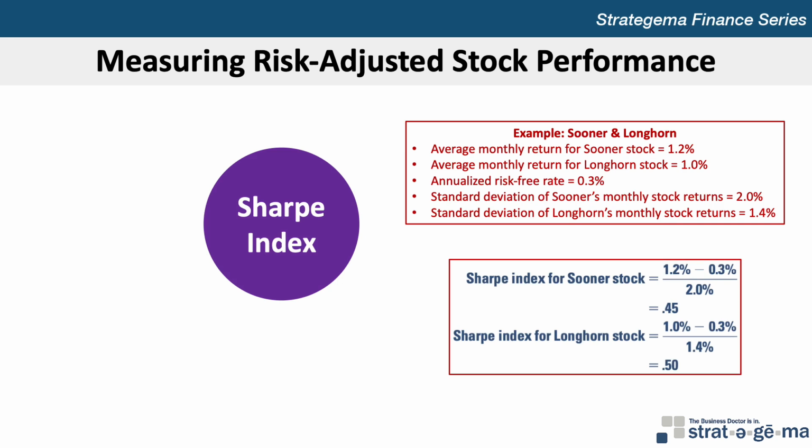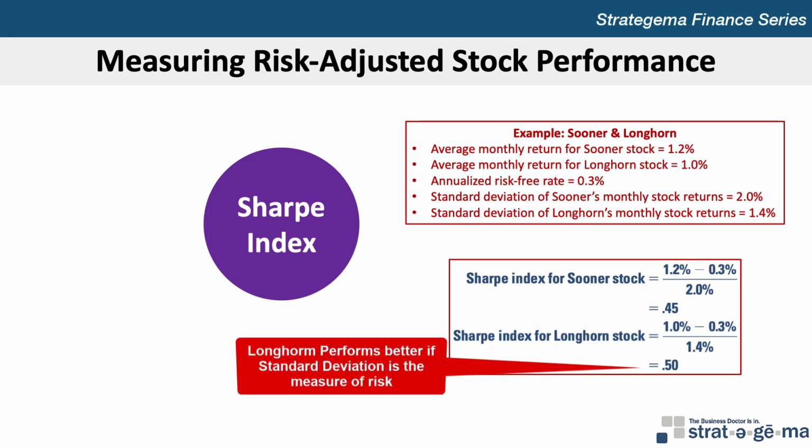We can calculate the Sharpe index for Sooner's stock to be 0.45, calculated as Sooner's 1.2% average monthly return less the 0.3% risk-free rate divided by Sooner's standard deviation of monthly stock returns of 2%. We can similarly calculate the Sharpe index for Longhorn to be 0.5, calculated as 1% less 0.3% divided by 1.4%. Now, even though Sooner stock had a higher average percentage return, Longhorn stock had a higher performance based on the Sharpe index because of its lower risk.